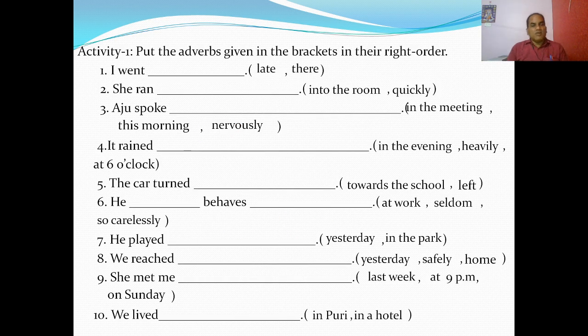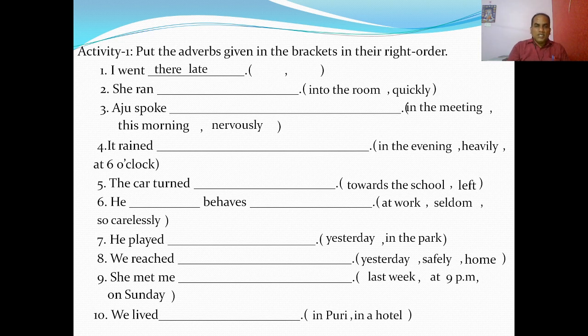I think you have completed. We have already completed. Let us do activity 1. Put the adverbs given in the brackets in their right order. I went there late. Here, adverb of place comes first, adverb of time comes next.